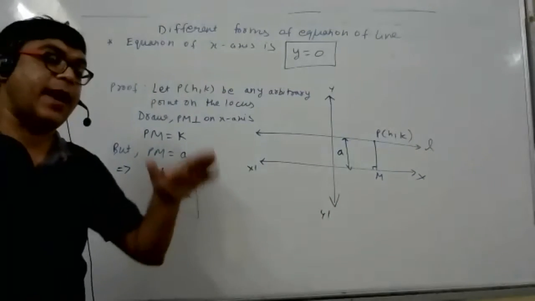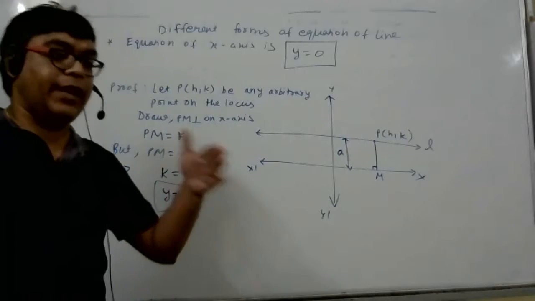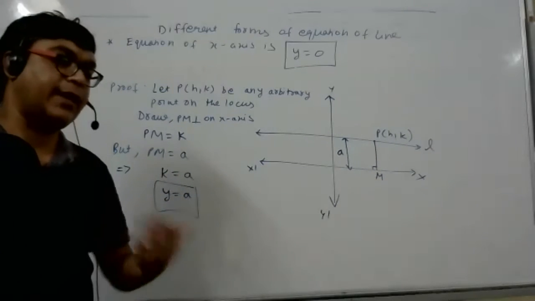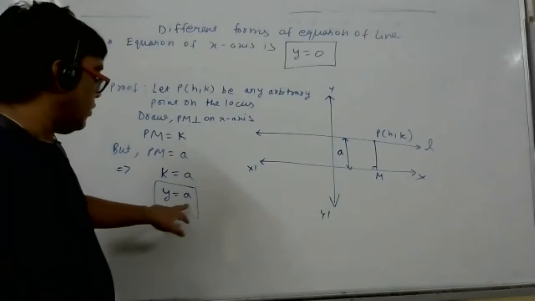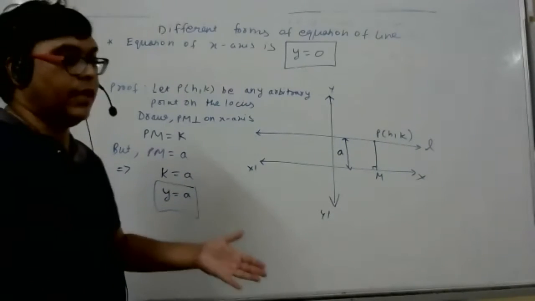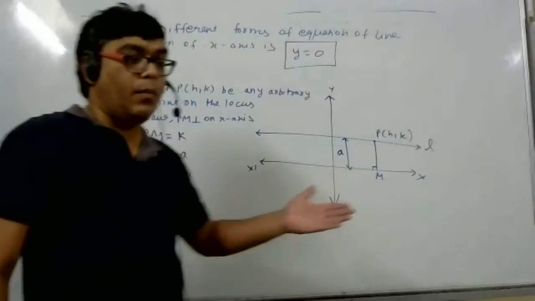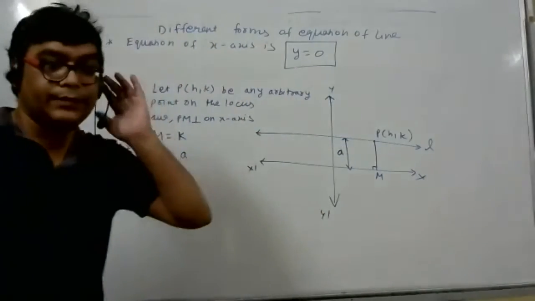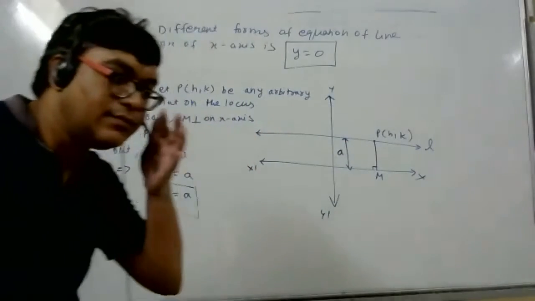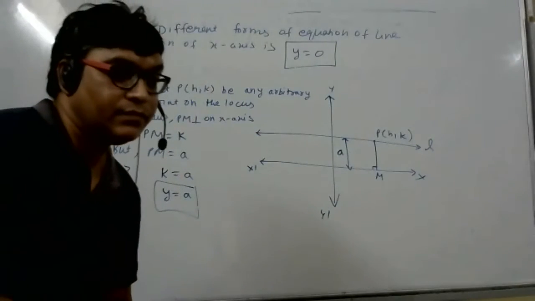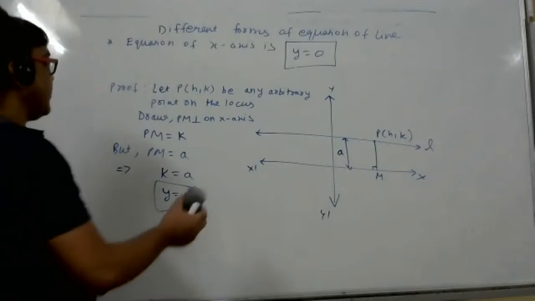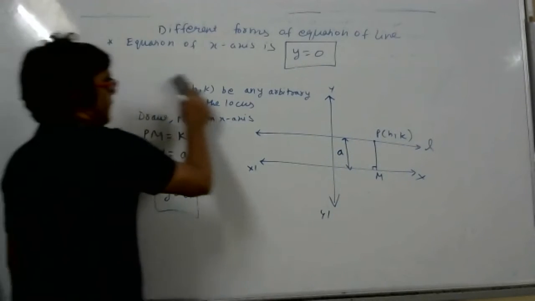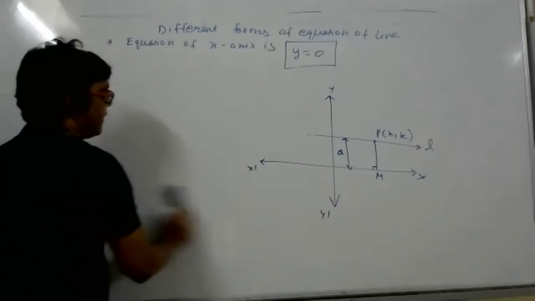See, any line which is parallel to x-axis at a distance of a unit, its equation is y is equal to a. By that logic, we can say x-axis is parallel to itself, and the distance is 0. So the answer will be y is equal to 0. Moreover, on the x-axis, the y coordinate is 0. So y is equal to 0. Yes, Keshav, tell me. So the equation of y-axis is x is equal to 0. Shall I erase everything? Shall I erase? Write down the next one.